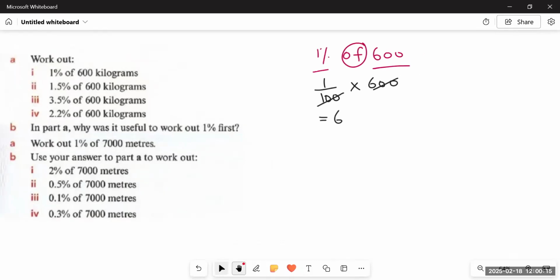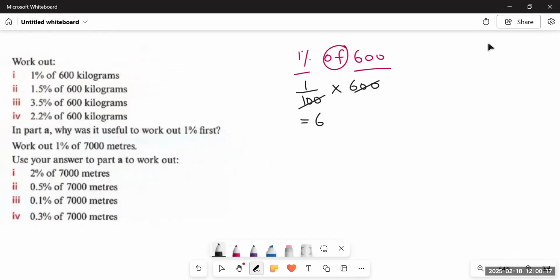Similarly, 1.5% of 600 would be 1.5 upon 100 multiplied by 600. So we'll do the same. Cut the two zeros. What are we left with? 1.5 multiplied by 6. Now we will multiply 1.5 with 6 and the answer to this would be 9. Because 15 6s are 90. So 1.5 into 6 is equal to 9. Simple.